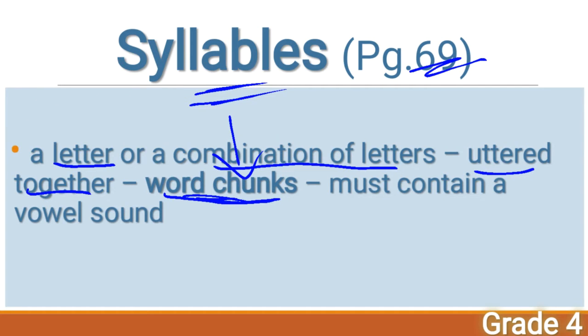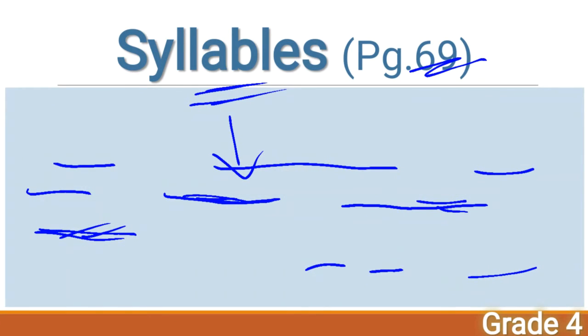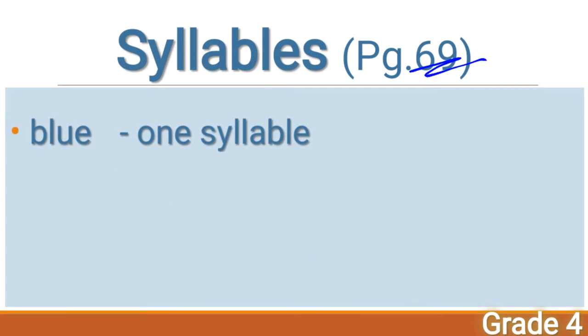And then every syllable must contain a vowel sound. For example, when you are dividing a particular word, writing the syllables for a word, each division should contain a vowel sound. Got it, children? So all words have their syllables. They may have one syllable, two syllables, or even more than two syllables. Every single word has its own syllables. Let's see some examples, my dear children.